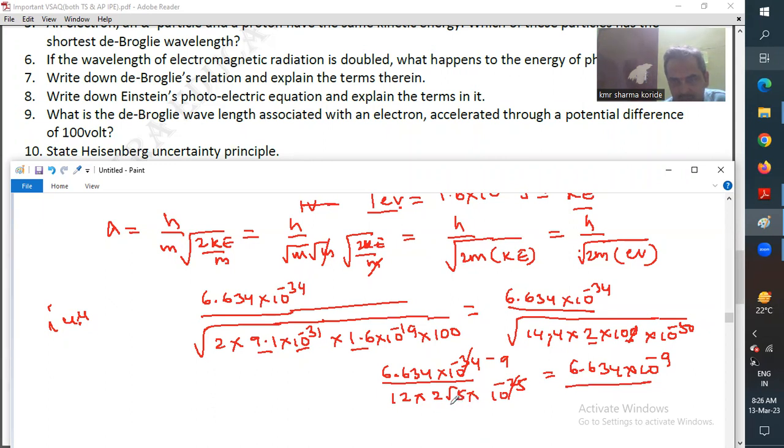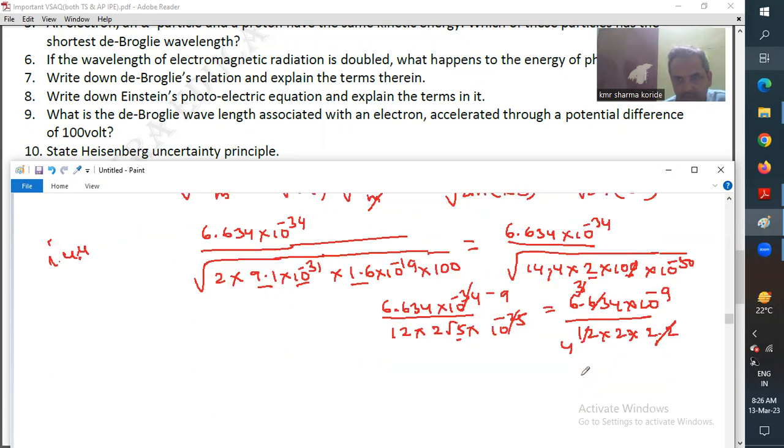Otherwise, you can make this roughly 12 into 2 into 2.2, because root 5 is roughly 2.2. Then this is roughly 3 times, then 4 times, so 1 by 8.